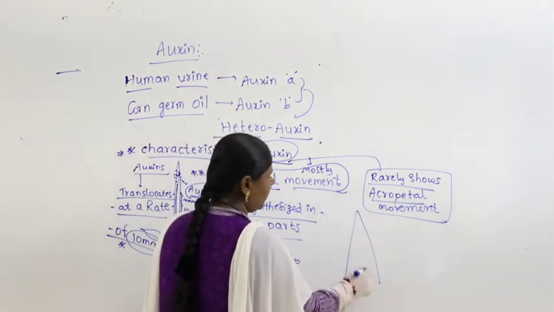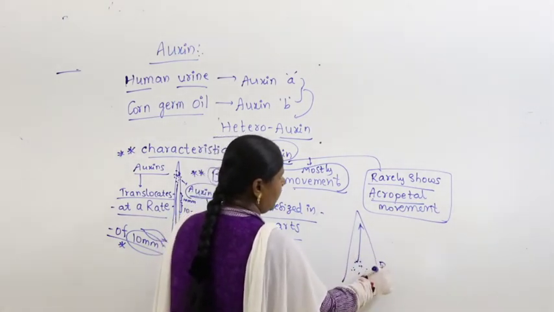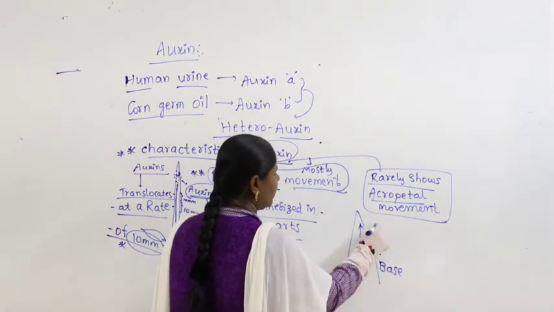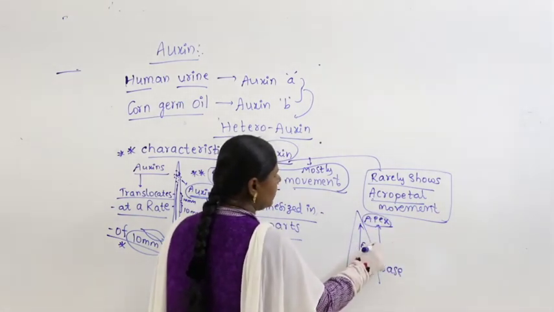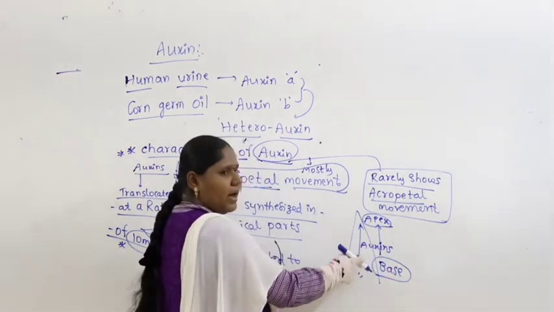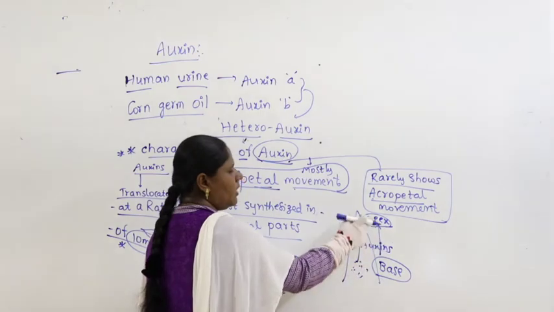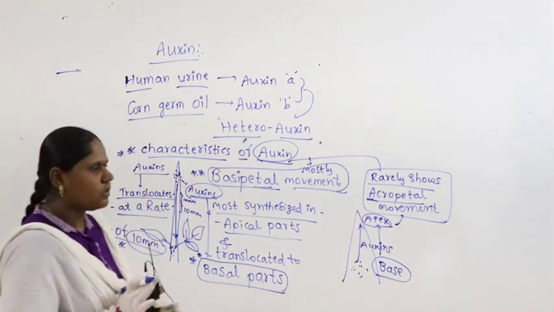What is acropetal? They synthesize at the base, they get translocated to the apex. So the movement is from base to apex. Who is moving here? Auxins. Auxins get synthesized at the base and they get translocated to the apex. Then it is called acropetal movement. I hope you got the clarity.